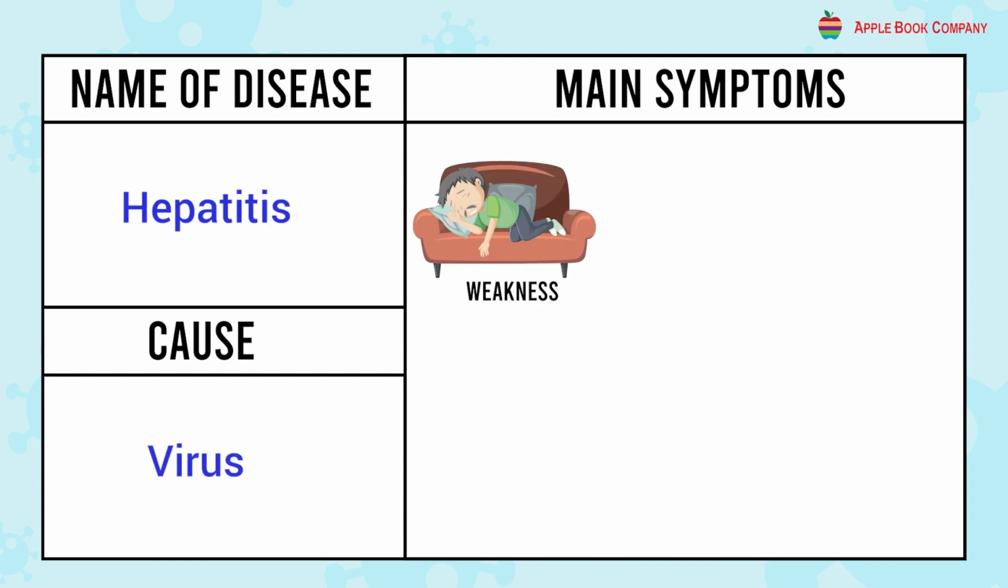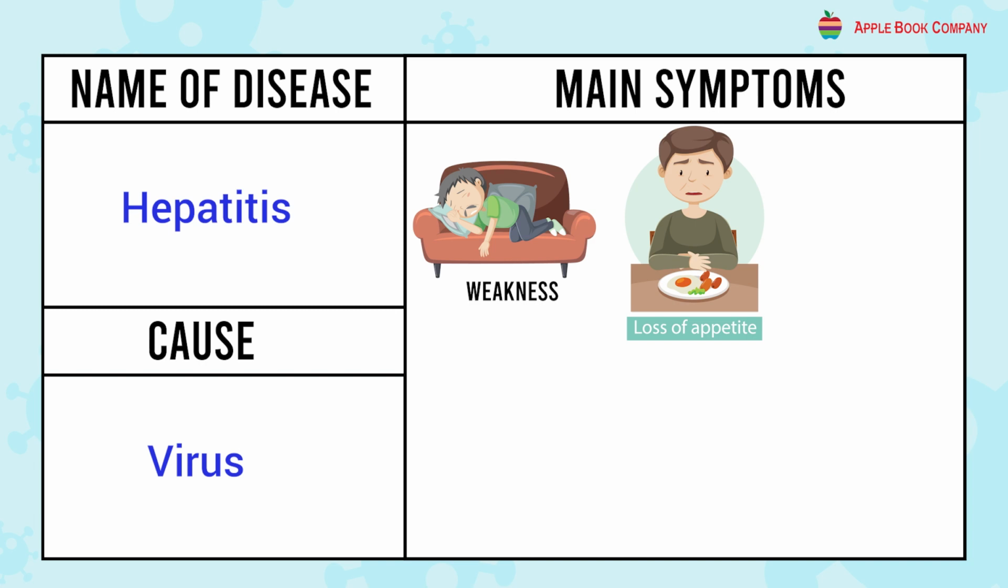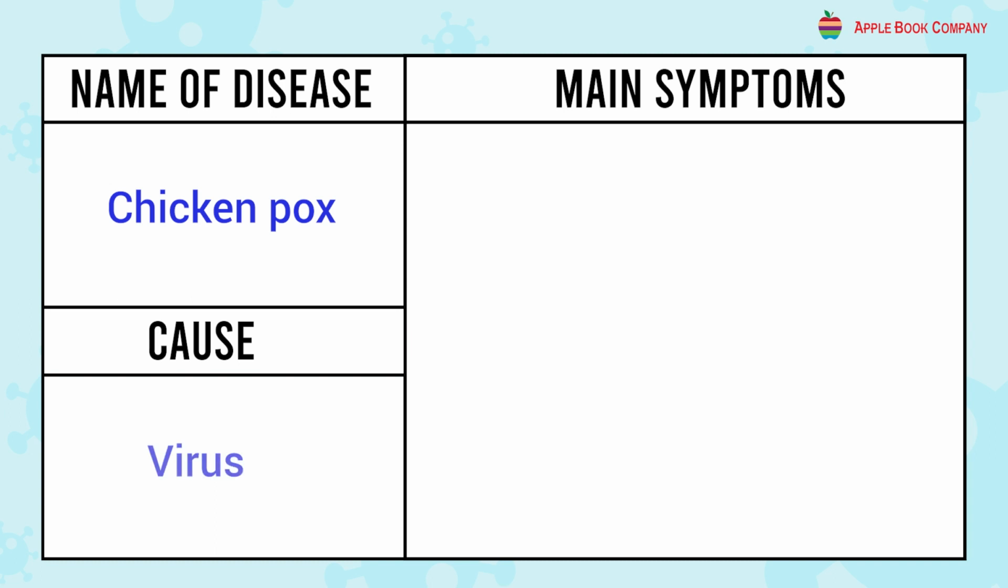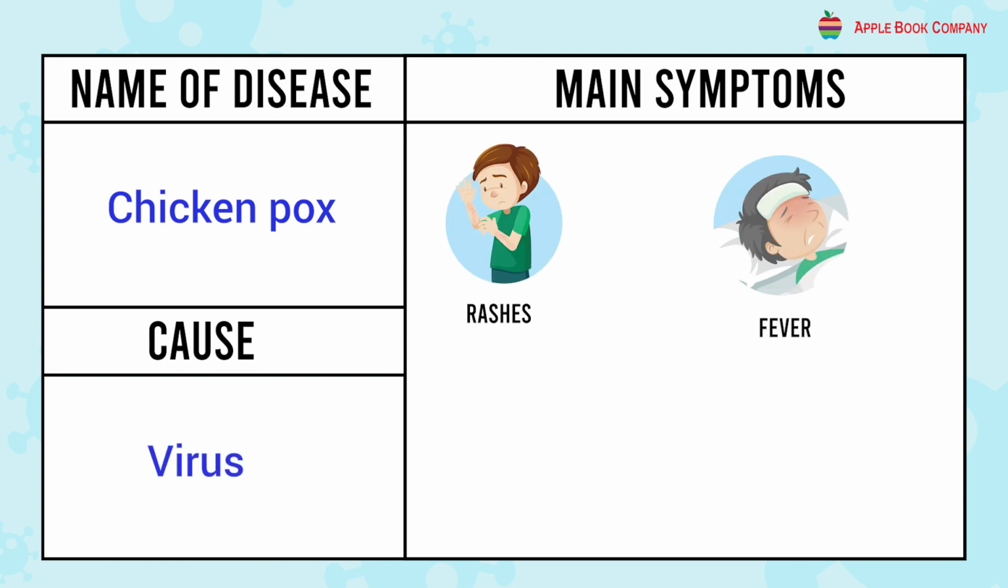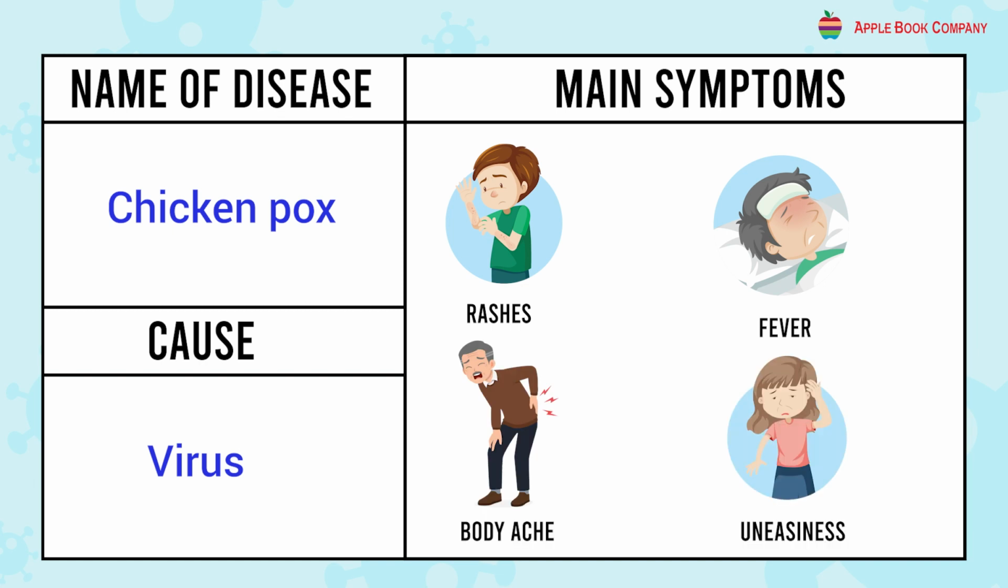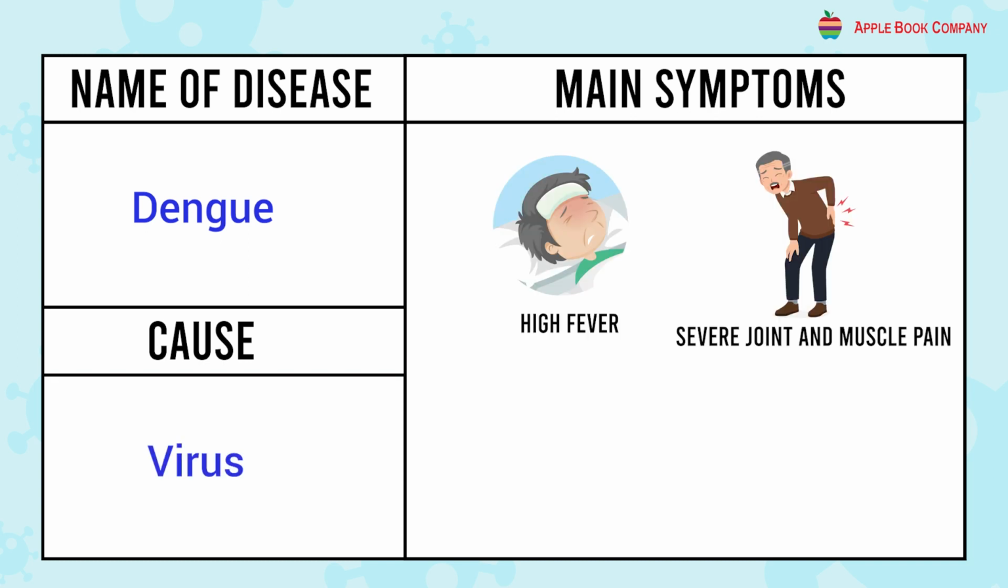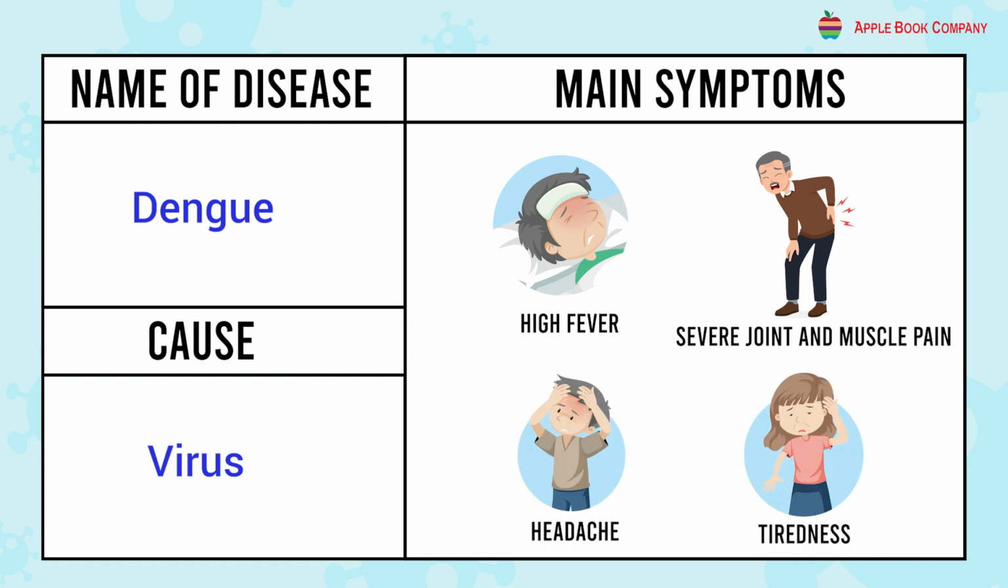The main symptoms are weakness, loss of appetite, nausea, fever, stomachache. Chickenpox caused by virus, and the main symptoms are rashes, fever, body ache, uneasiness. Disease dengue caused by virus, and the symptoms are high fever, severe joint and muscle pain, headache, and tiredness.